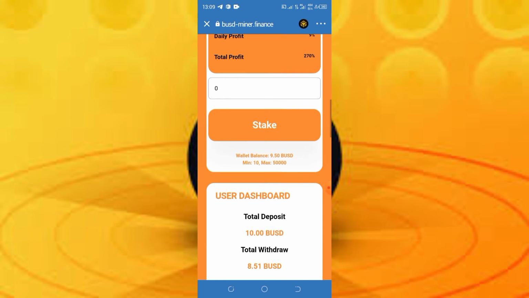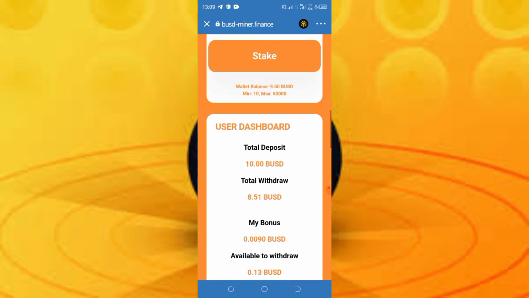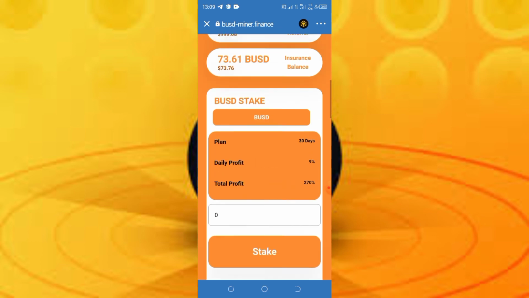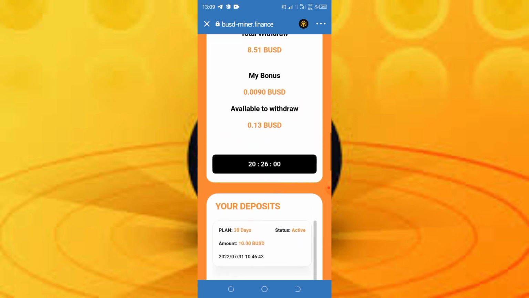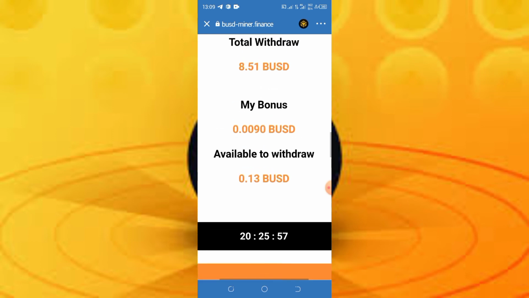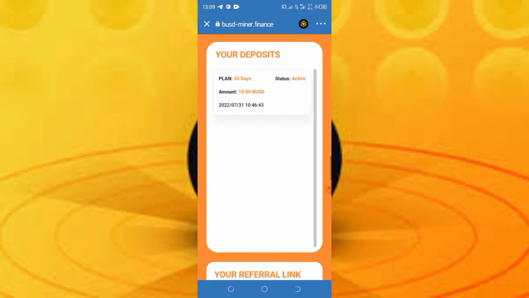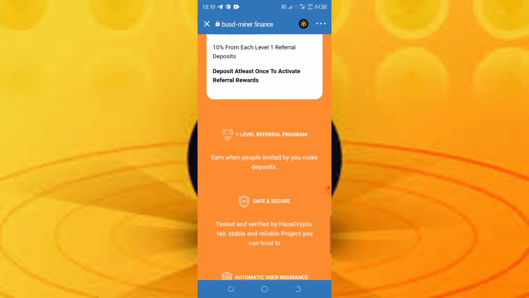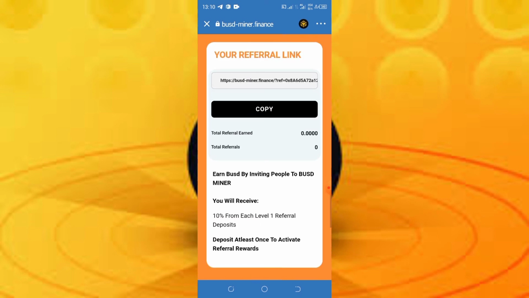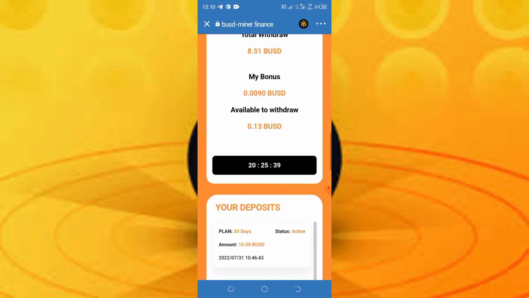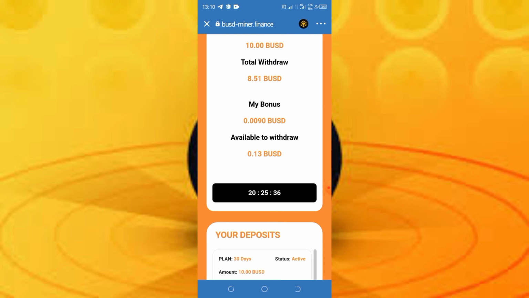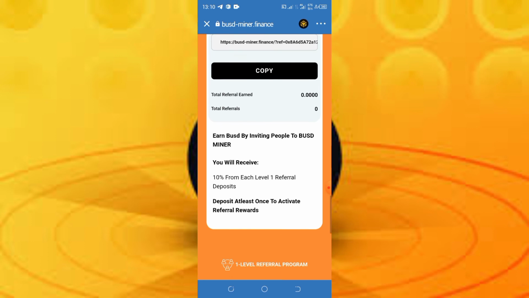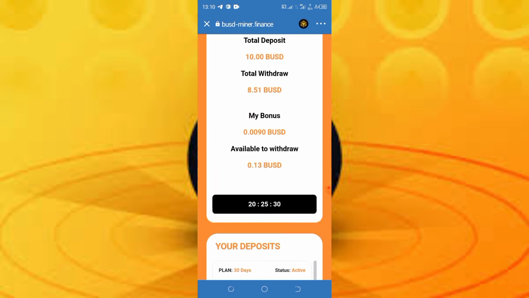All right guys, so let me quickly make live withdrawals from this platform. You could earn by depositing to mine, and you also earn more by referring friends. As you refer friends, you're going to be getting referral commissions, which is 10% of any person that you refer, according to the amount they deposited. Since the least deposit amount is 10 BUSD, you are going to be getting 10% of 10 BUSD for what your referred friend deposited.